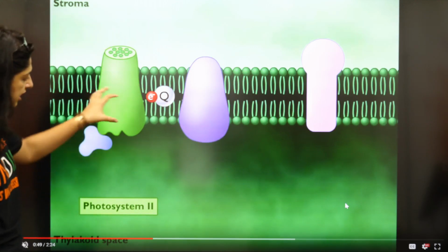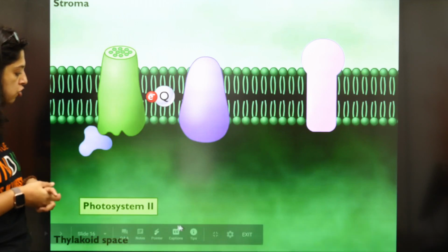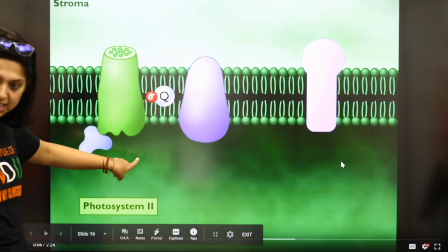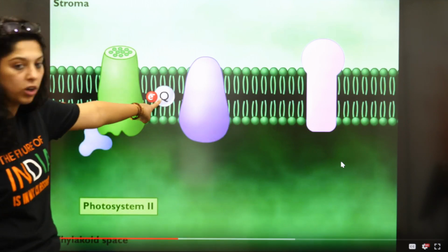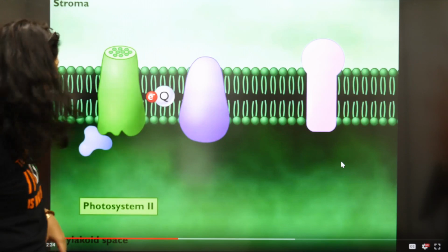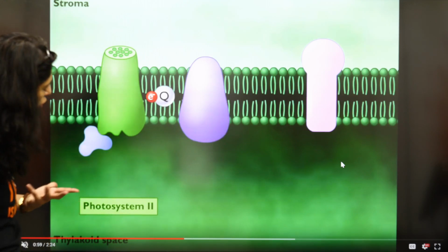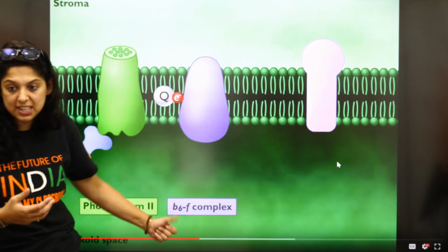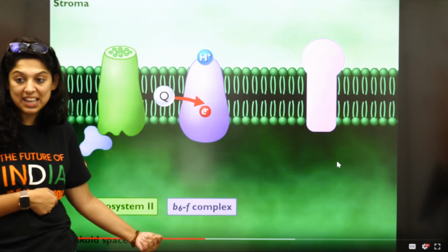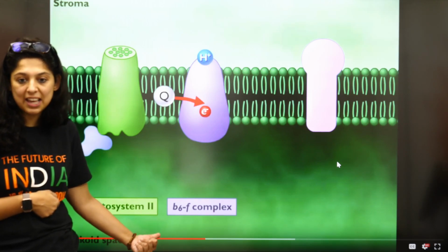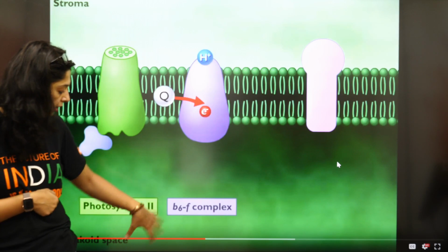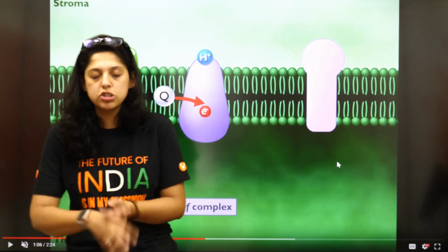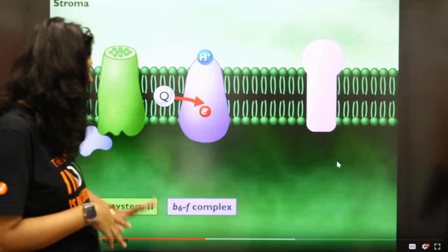Yes? So see, the electron is moving now. So electron moves from plastoquinone to plastocyanin. Plastoquinone, first one. पहला कौन सा है? What is Q? Plastoquinone. Then it will go to plastocyanin. Then it will go to cytochrome B6F. Can you see this B6F complex? Yes. Correct. और B6F पे ATP बनेगा. We are going to see that on B6F it's going to produce ATP. Let's look at that.